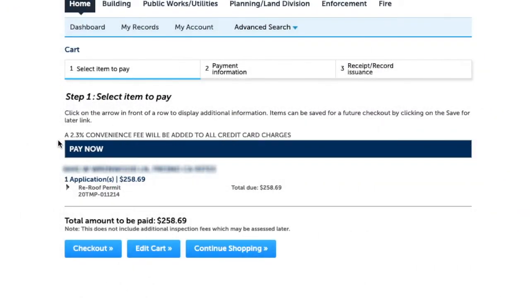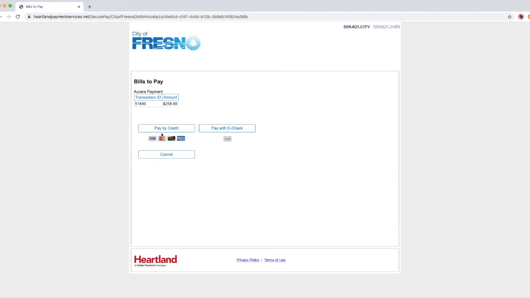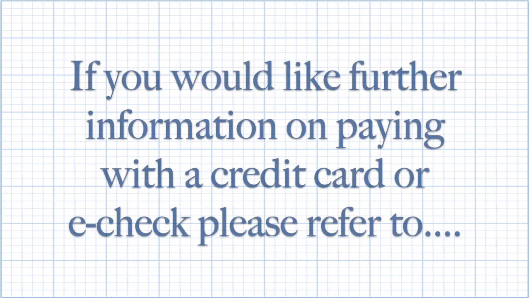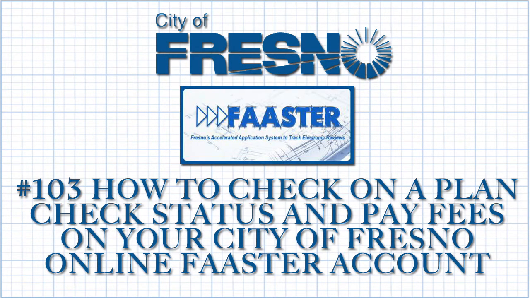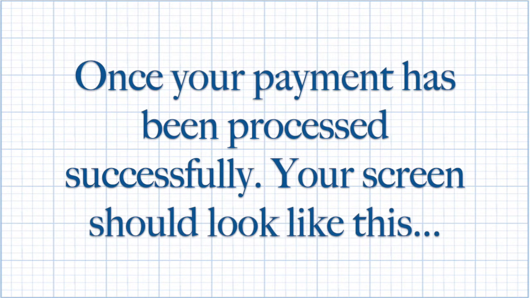Please note there is a 2.3% convenience fee that will be added to all credit card charges. Under Bills to Pay, you can select to pay by credit or select to pay with e-check. Please make your selection. If you would like further information on paying with a credit card or e-check, please refer to our step-by-step video number 103, How to Check a Project Status and Pay Fees on your City of Fresno online FAASTER account. Once your payment has been processed successfully, your screen should look like this.